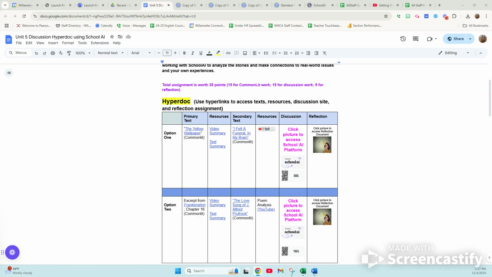There's 3 parts to the assignment. Part 1 is reading the texts. Part 2 is interacting with School AI and the chatbot for a discussion. And then part 3 is the reflection on the discussion process, not on the texts or anything like that, but just how the discussion process worked for you.